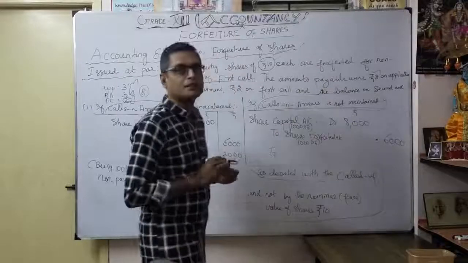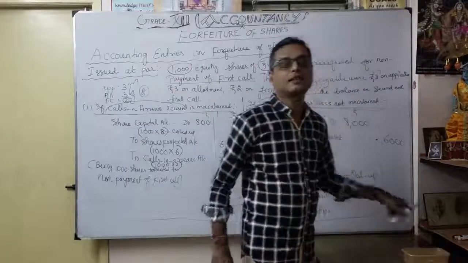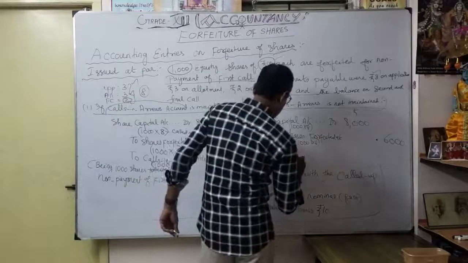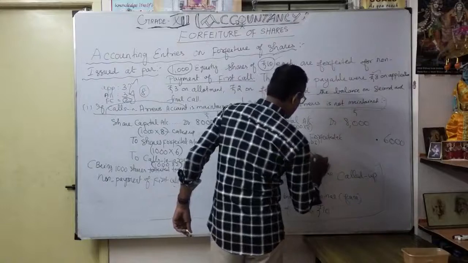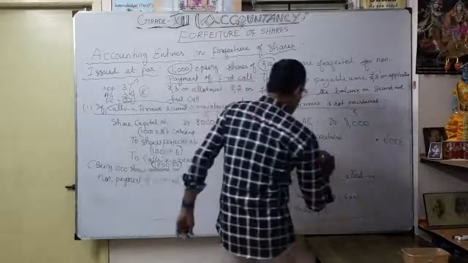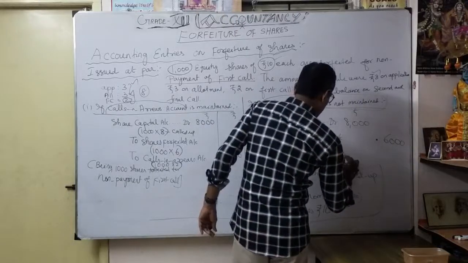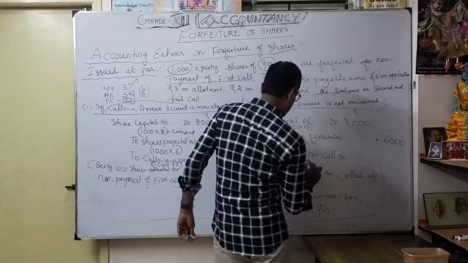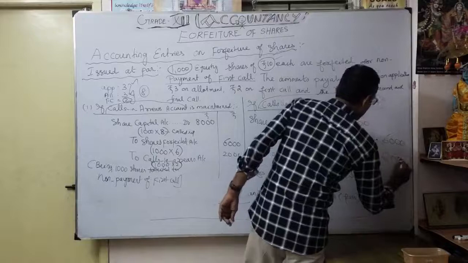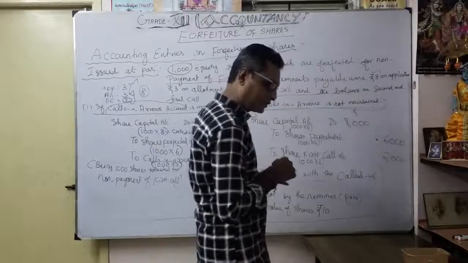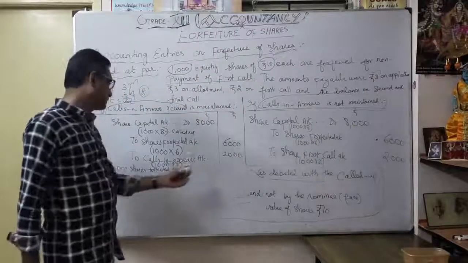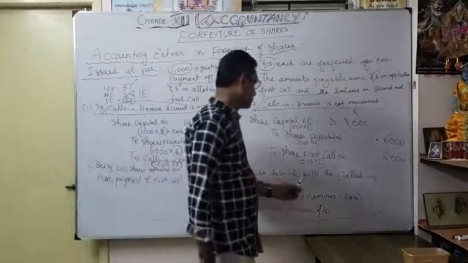Suppose calls in arrears is not maintained, how will the journal entry be? That is very, very important here. We can mention what? Share first call. You specify the specified call name itself. To share first call account, how much? Same, 1,000 into 2, 2,000. Okay, same narration, so the narration will have no change: being 1,000 shares forfeited for non-payment of first call. You understood?